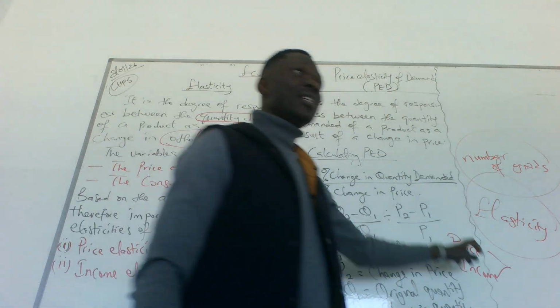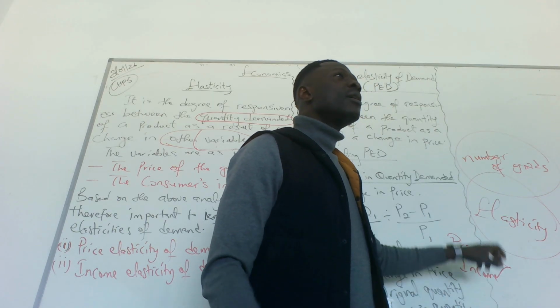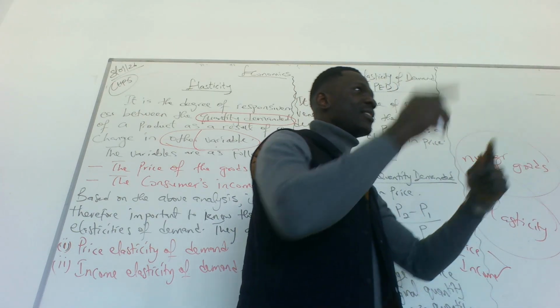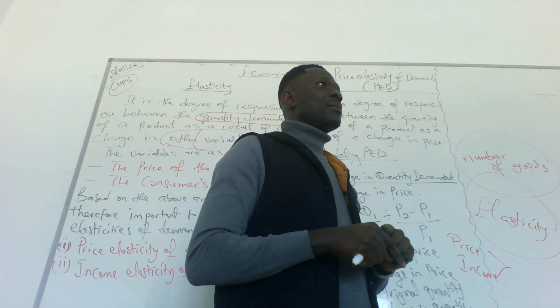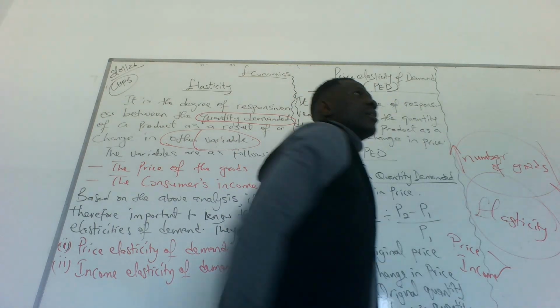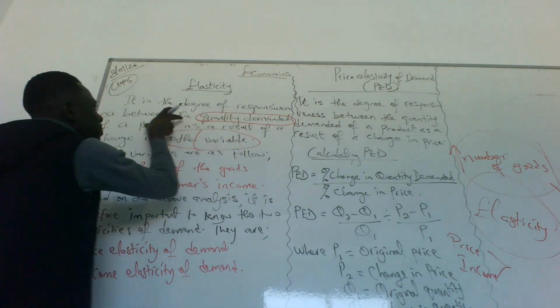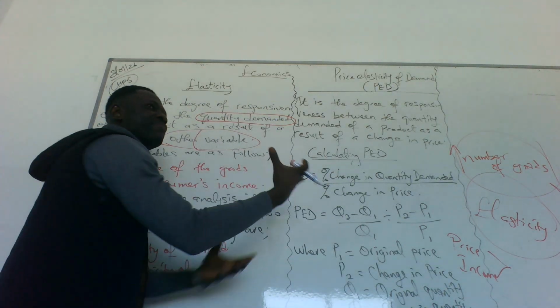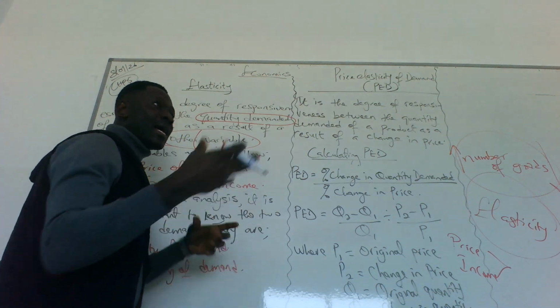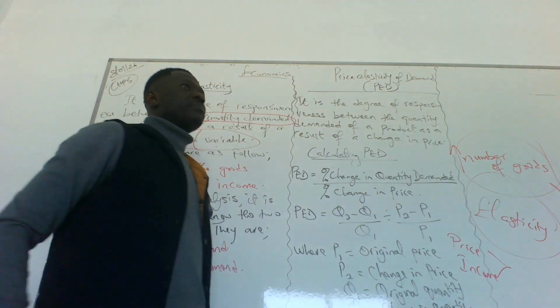As soon as these two change, you have to react as an individual by increasing or reducing the number of goods you buy. So that's why we said elasticity is the degree of responsiveness of the quantity demanded, the amount of goods you buy, as a result of a change in variables like price and income.